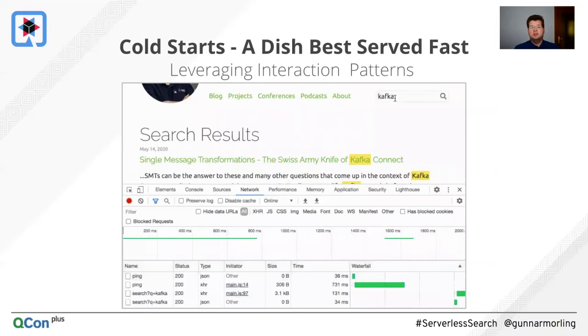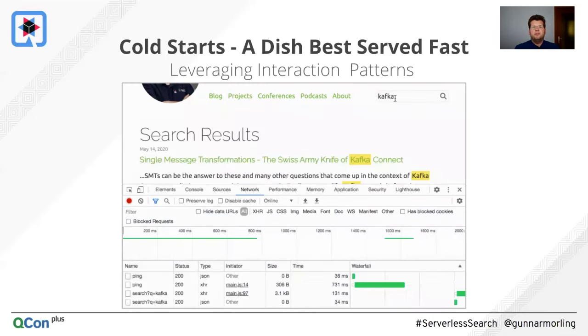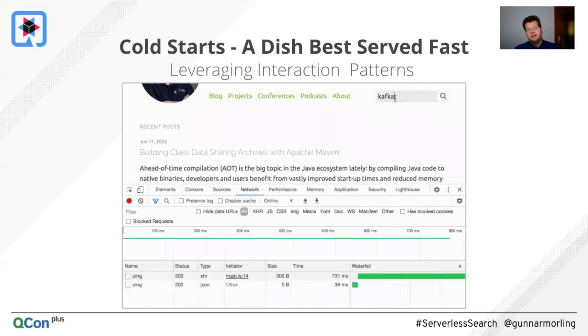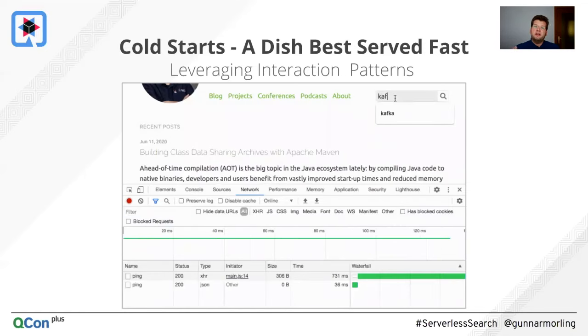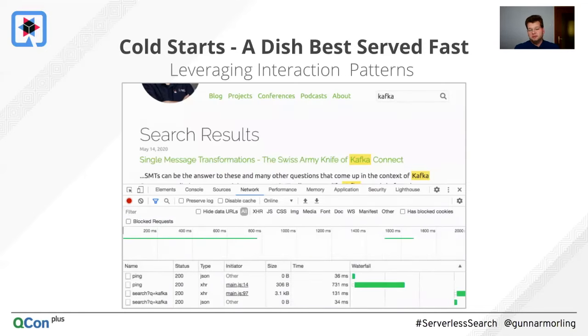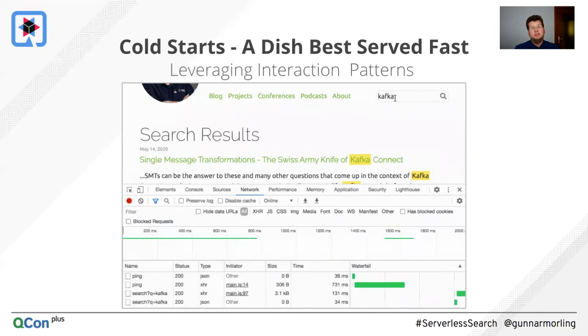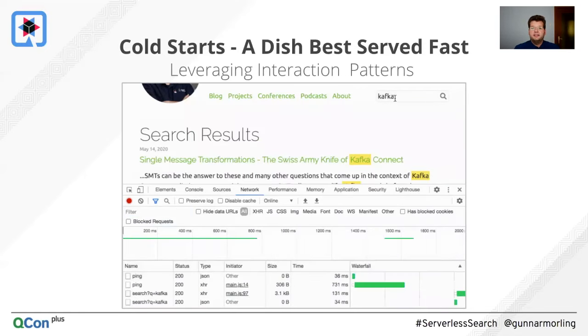So we can go to a native binary and optimize the cold start times, but also we can improve the situation further just by observing how this actually is going to be used. And in this case, I figured, okay, if a user is putting their mouse pointer into this text input field, in all likelihood, just shortly thereafter, they are going to execute a search. And this is what I'm leveraging.